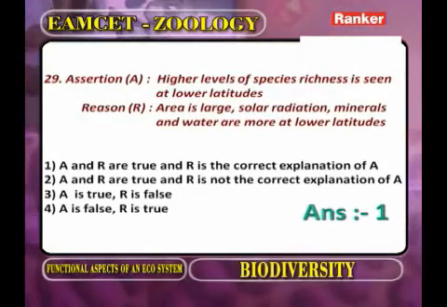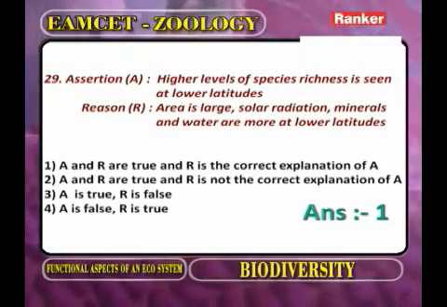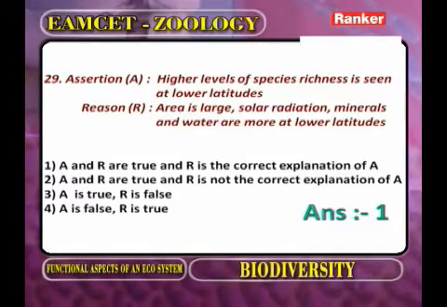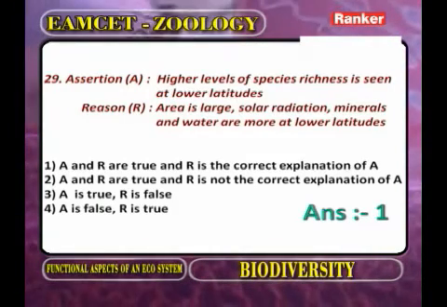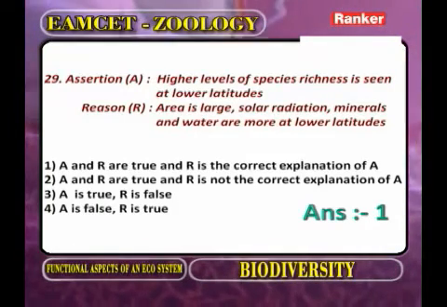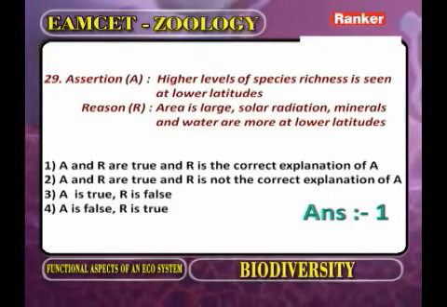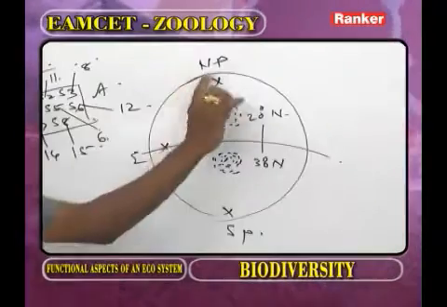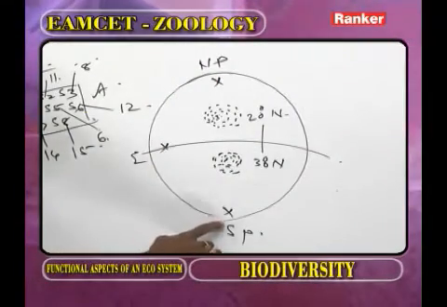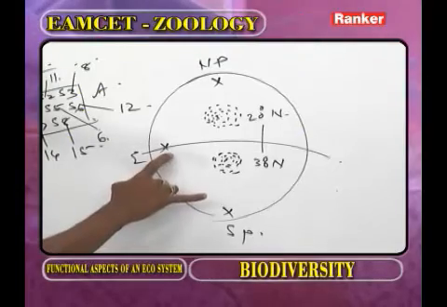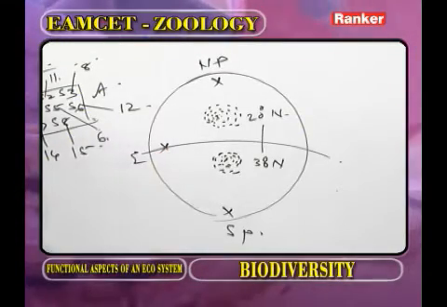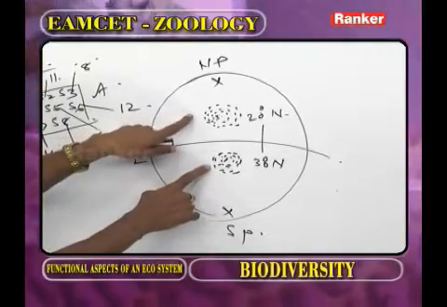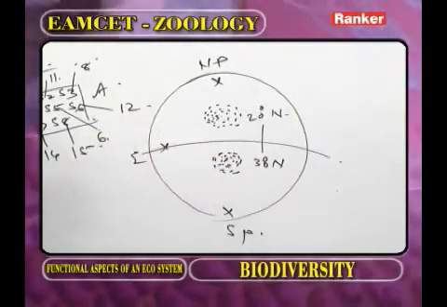Assertion: higher levels of species richness is seen at lower latitudes. Now this is lower latitude and this is lower latitude. Here at the equator there is no species richness. At lower latitudes the species richness is more.